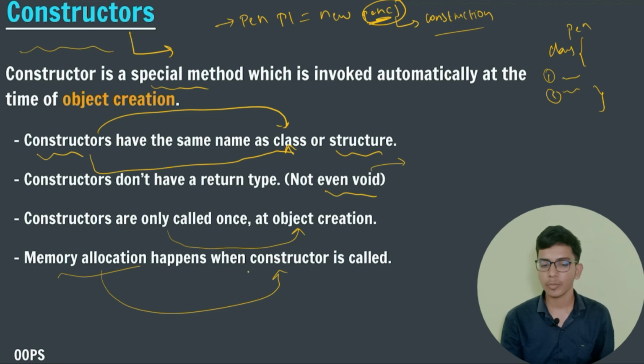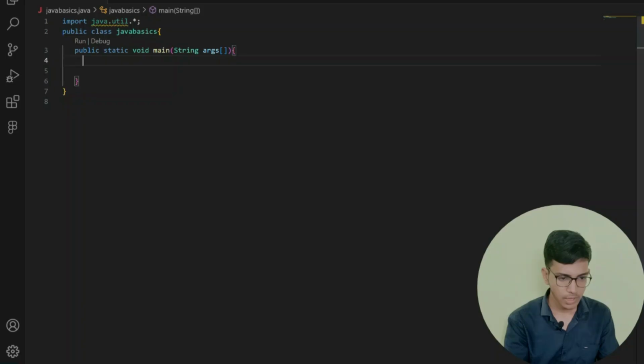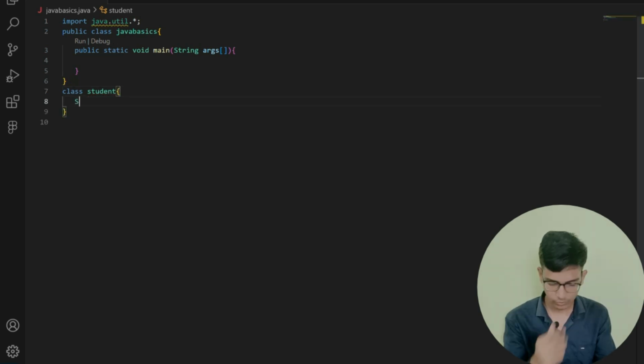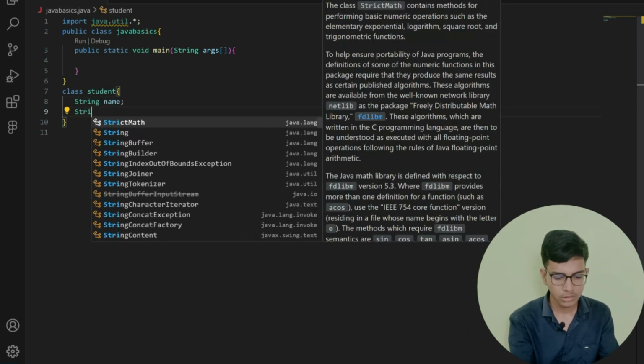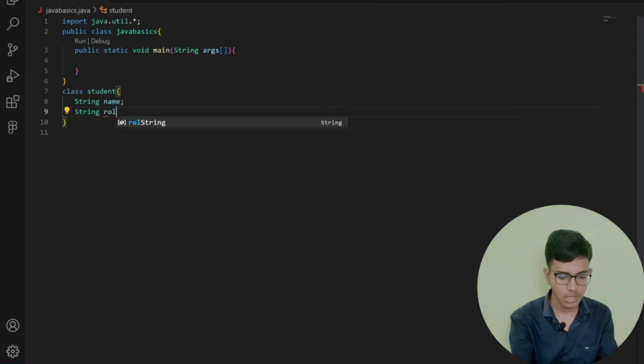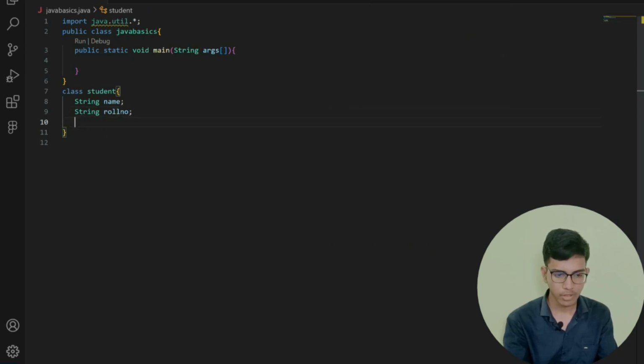So these are some properties of constructors, and there are types of constructors. Let us talk about that, but before that, let us see what a constructor looks like. Now I am writing a class Student. Student is the name of the class. After that I am writing string name, and after that string roll number.